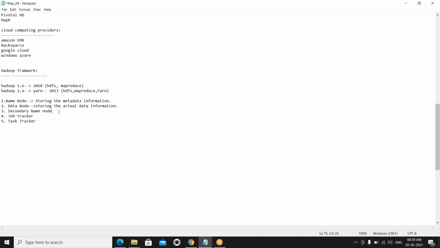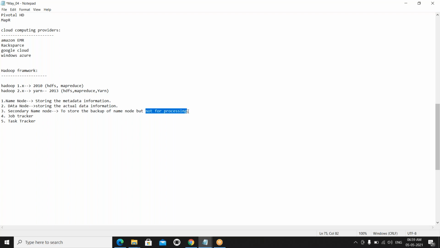And come to the secondary name node. What is its responsibility? To store the backup of the name node, but not for processing. Just remember this, but not for processing.